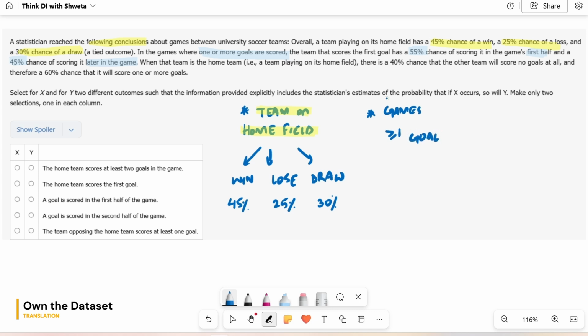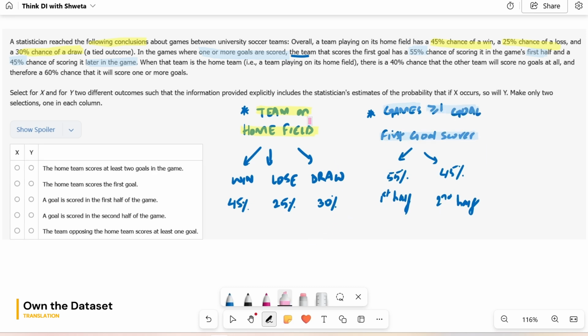The team that scores the first goal could be any team, no home field, nothing, don't mix it. That first goal scorer has a 55% chance of scoring it in the first half, and therefore the remaining 45% chance of scoring it in the second half. Okay, I organized it a little bit better.